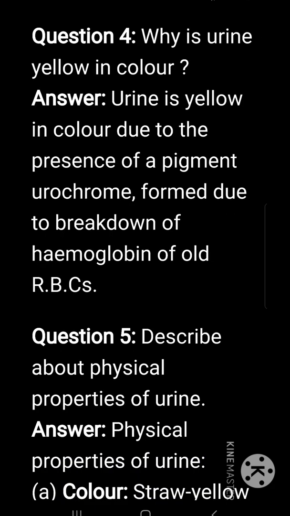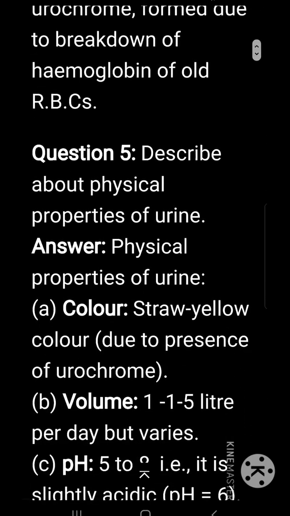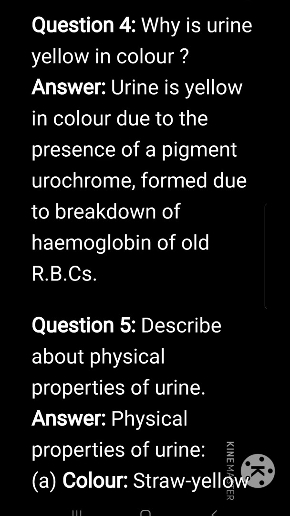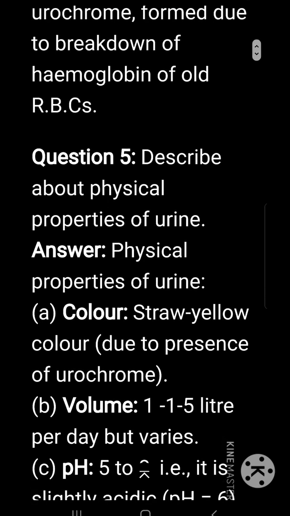Why is urine yellow in color? Urine is yellow in color due to the presence of a pigment urochrome formed due to the breakdown of hemoglobin of old red blood corpuscles.